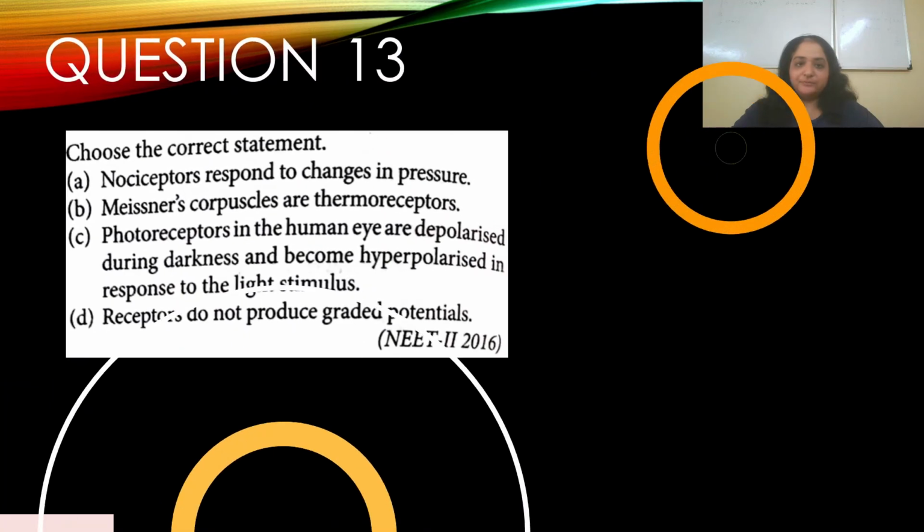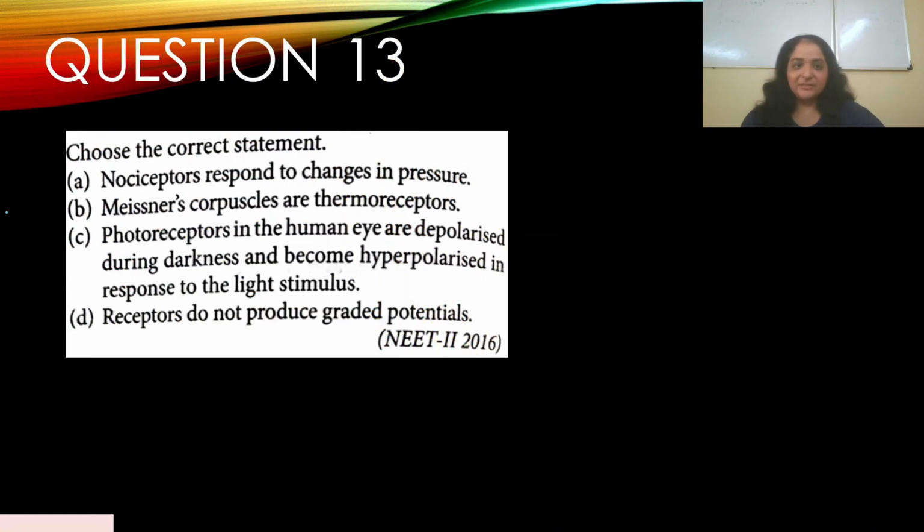Okay, let's move on. Okay, so question number 13. Choose the correct statement. Okay, let's go through our options. A. Nociceptors respond to changes in pressure. B. Meissner's corpuscles are thermoreceptors. C. Photoreceptors in the human eye are depolarized during darkness and become hyperpolarized in response to the light stimulus. D. Receptors do not produce gated potentials. This appeared in NEET 2016.